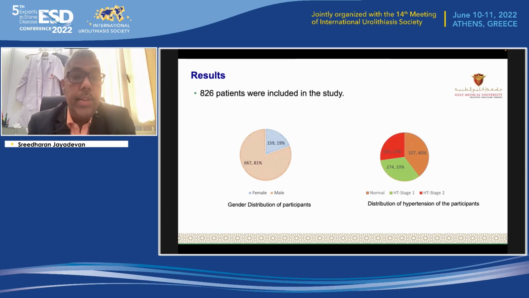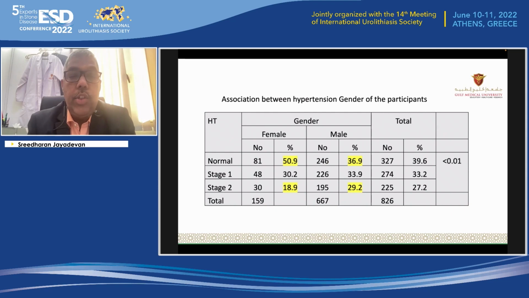As I mentioned, 826 patients, you can see most of the patients are male, around 81%. Coming to the distribution of hypertension, around 40% were normal, 33% had stage 1, and 27% had stage 2 hypertension. This table shows the association between hypertension and gender. We can see there is an association between hypertension and gender.